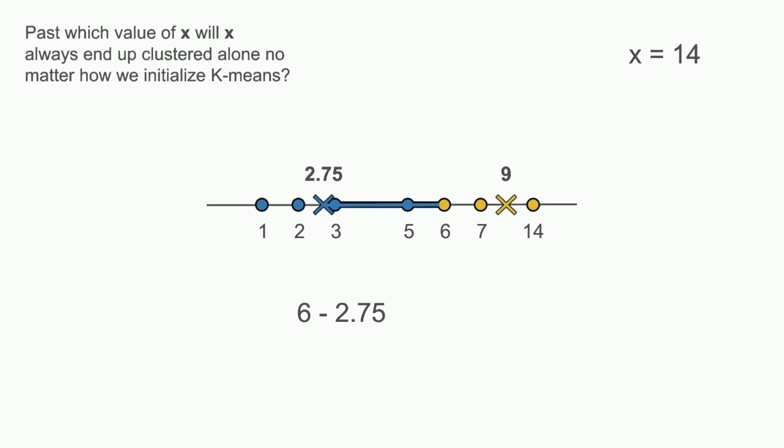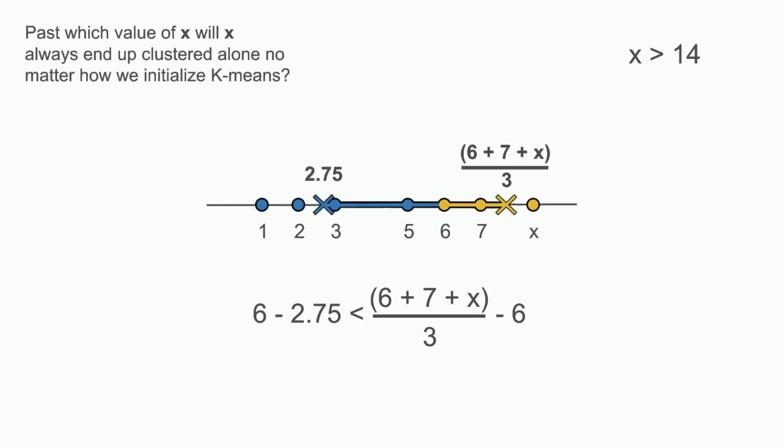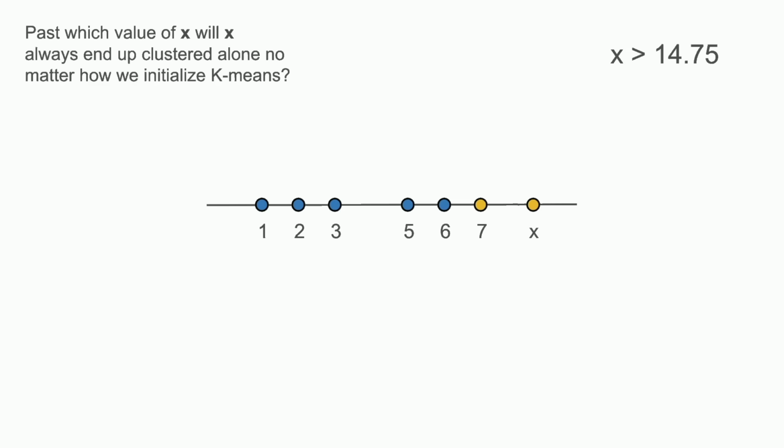But now, since the difference between 6 and its center is 3, but 6 and the center of the first cluster is 3.25, it wouldn't actually move over. So we need to solve for x again, but from this specific clustering. So x needs to be greater than 14.75. Now that 6 has moved over, we can adjust the means, and now 7 is closer to 3.4 than it is to 10.875, so 7 moves over and x is alone in its own cluster.